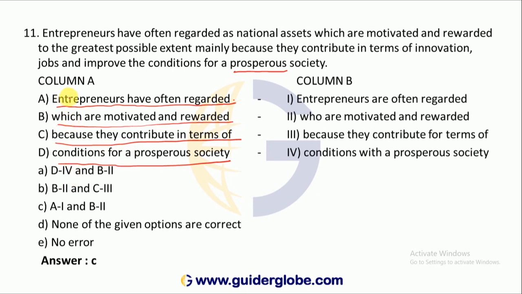What is a D4? Here D4. Conditions for a prosperous society who are motivated and rewarded. So this is certainly not matching. B2. Which are motivated and rewarded. Which is here. Here because they contribute in terms.